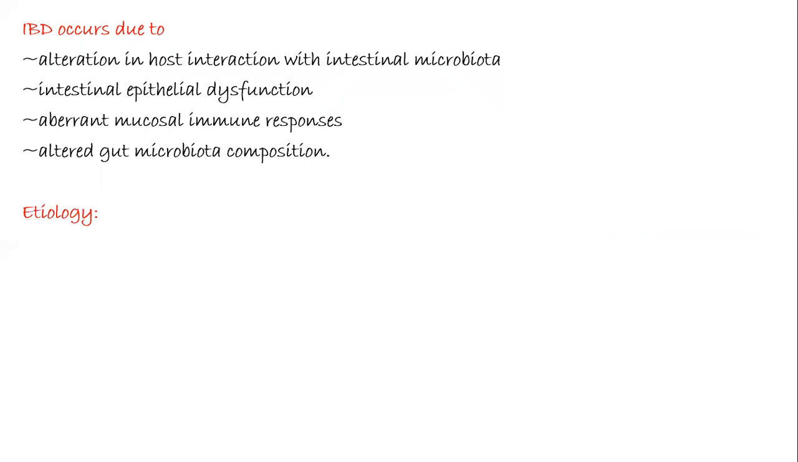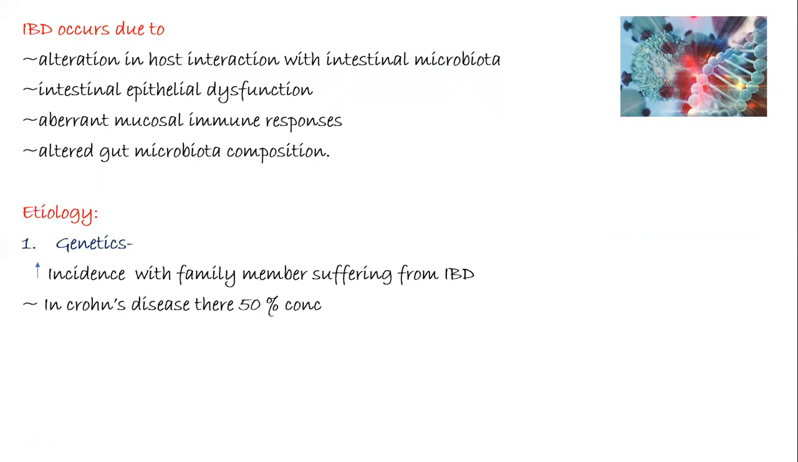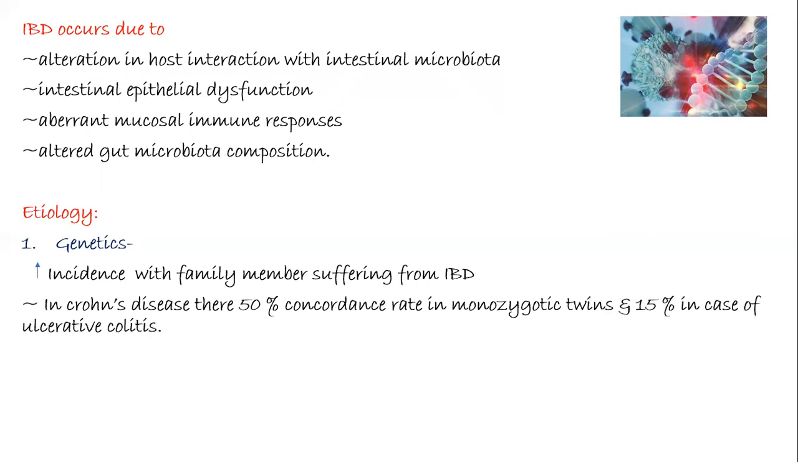Etiology: the first reason is genetics. If in your family you have an increased incidence of members who are suffering from IBD, then there are sure chances that you might too suffer from IBD. In Crohn's disease, there is a 50% concordance rate in monozygotic twins and 15% in case of ulcerative colitis.